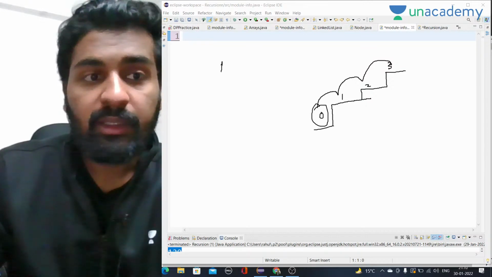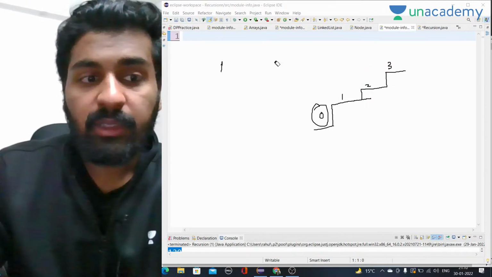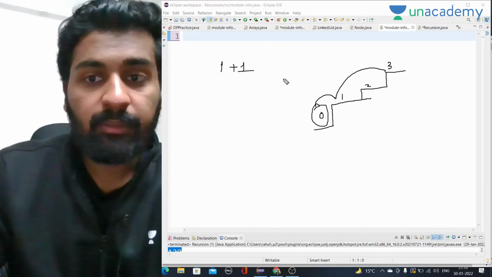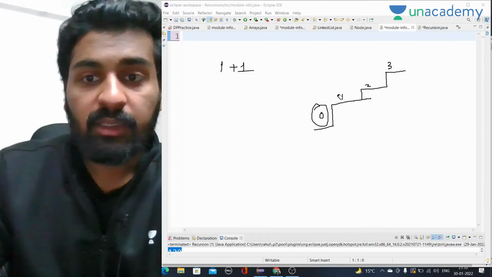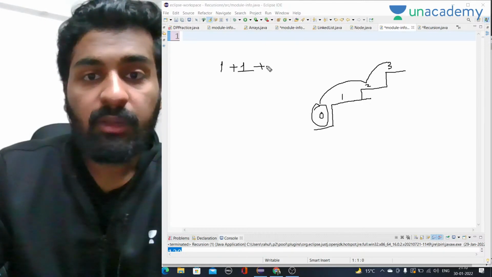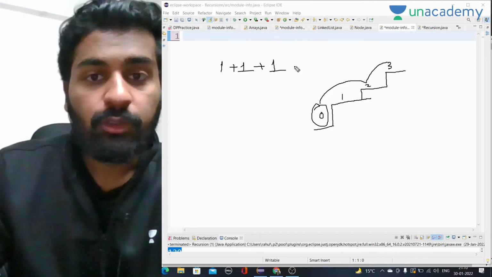Next way can be one step and then 2 steps. This is another way. Now another way can be he goes 2 stairs and then 1, so it will be one more. So total 3 ways.